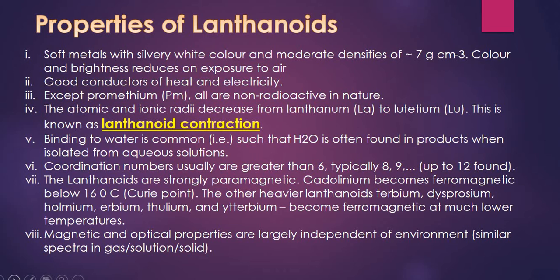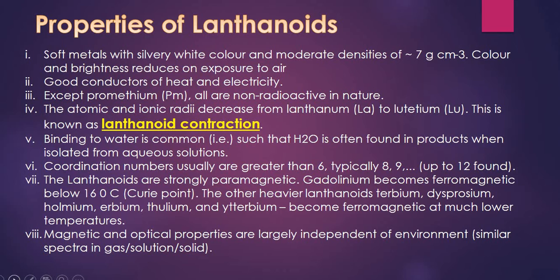And I told you just now the atomic and ionic radii decrease from lanthanum to lutetium because of lanthanoid contraction, because of the poor shielding of f orbital to the outermost shell electrons. So the effective nuclear charge increases and the size will shrink gradually. They usually dissolve in water to form hydroxide. Coordination number I told you.